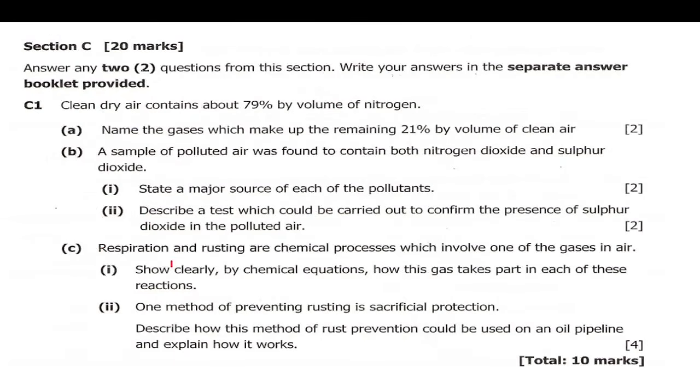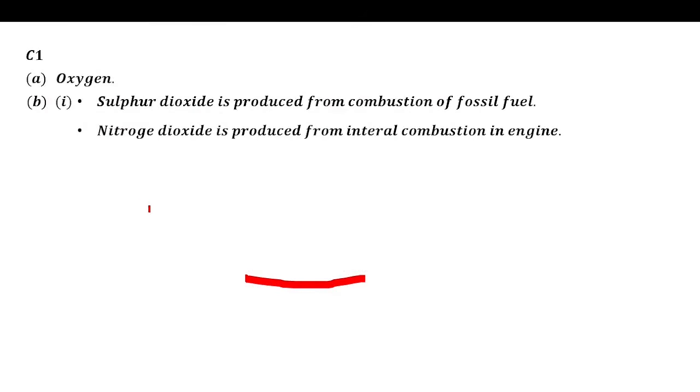C says respiration and rusting are chemical processes which involve one of the gases in air. So which gas are they talking about? It's oxygen, actually. Part 1 says show clearly by chemical equation how this gas takes part in each of these reactions. So they need the chemical equations, not balanced ones.